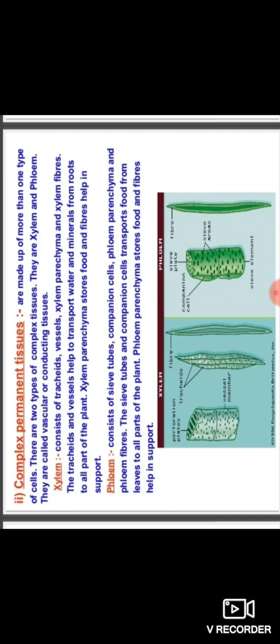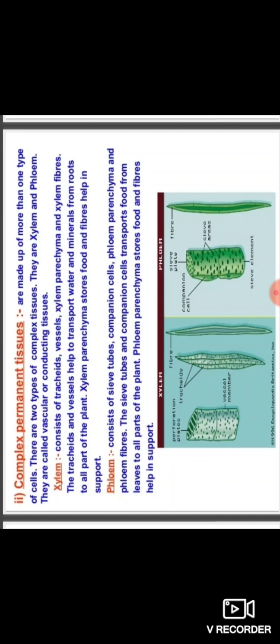So observe here the figures of xylem and phloem. Here are fiber, tracheids, vascular member and perforation plates. In phloem, there are sieve tubes, fiber, sieve areas, companion cells and sieve elements. So these are all the complex permanent tissue.